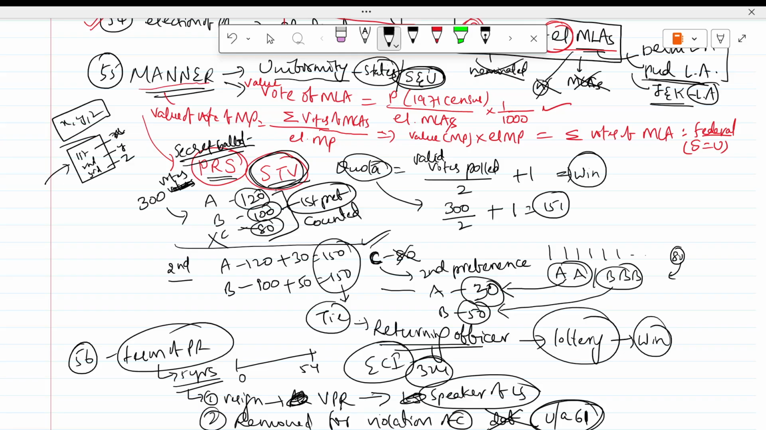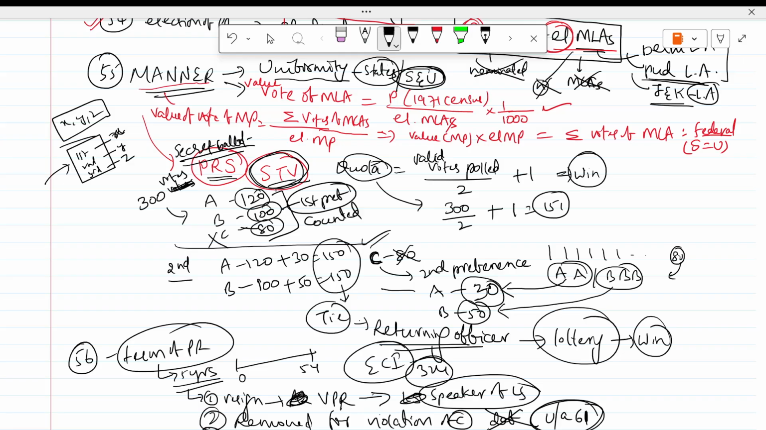So on what grounds can the president be removed? For violation of the constitution. What is violation of the constitution? The constitution has not defined it. Then in clause C, he will continue to hold office even after 5 years, until the new president comes.